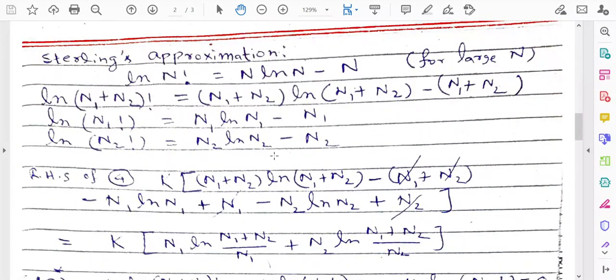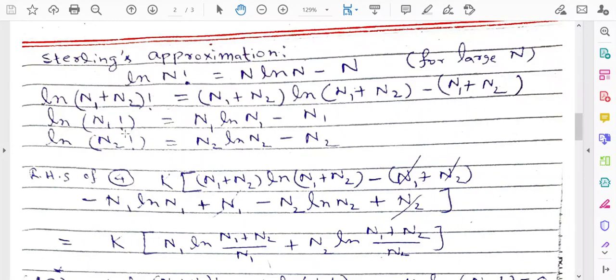What you have to do is just use Stirling's approximation. You know this approximation: ln n factorial is equal to n ln n minus n. So ln (n1 plus n2) factorial will be (n1 plus n2) ln (n1 plus n2) minus (n1 plus n2).